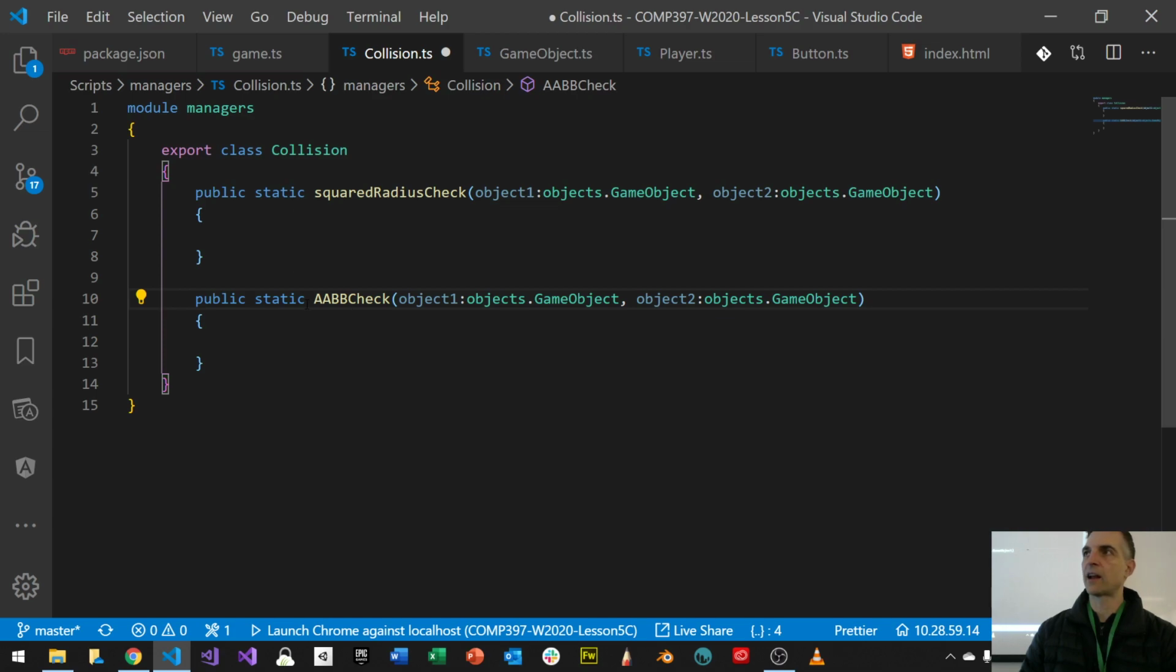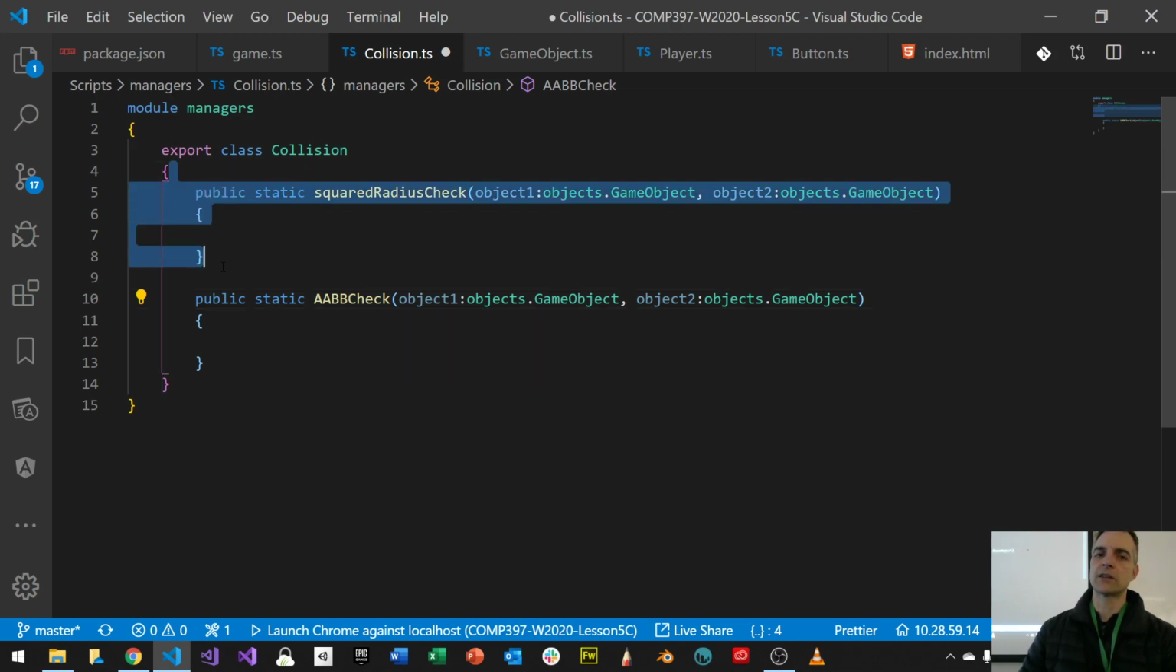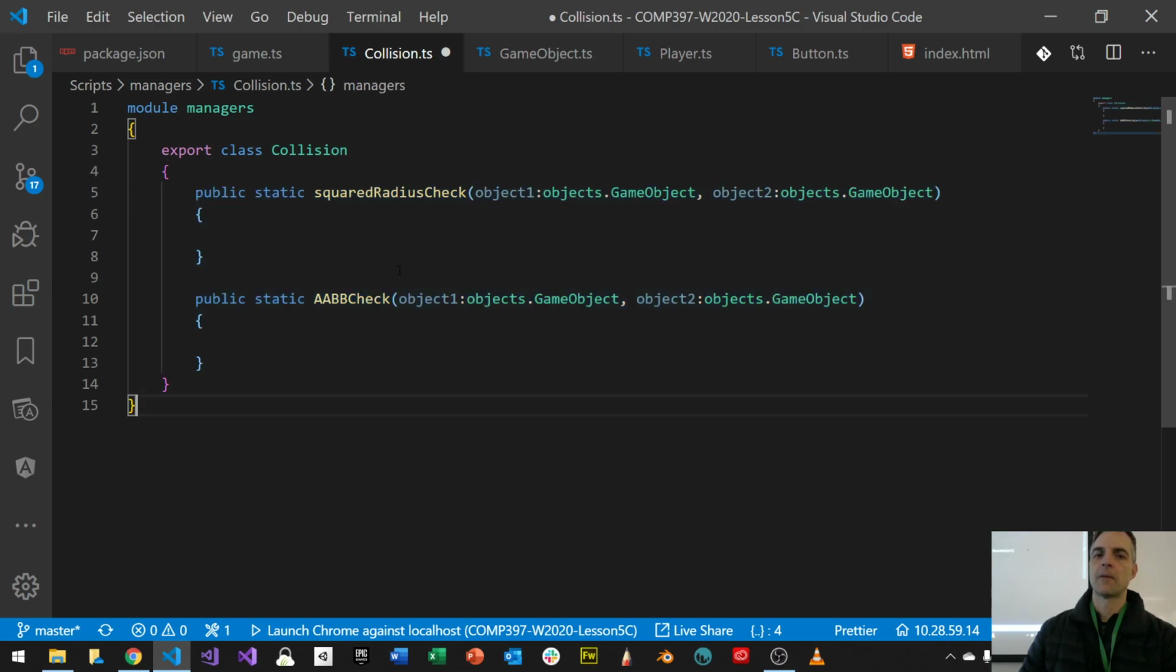Remember, static means that I do not have to instantiate an object of type collision in order for me to use these functions. And in fact, this collision class is really just a container class for these static functions. They're always in the global space, but I'm separating them with managers collision, almost like organizing my code into little namespaces. Okay, cool. I have to fill in the blanks now with these things.